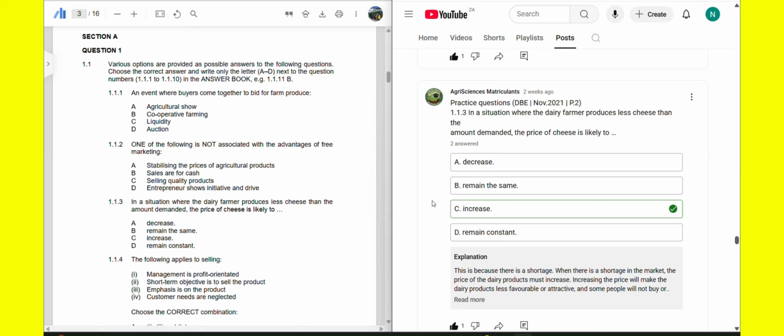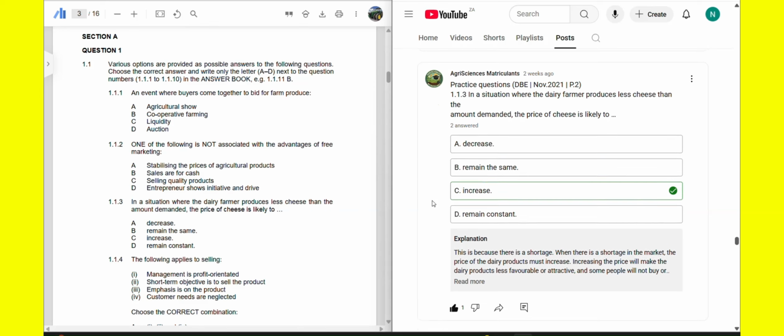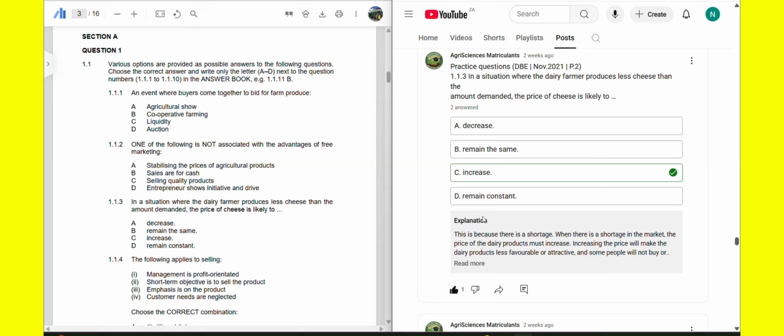And option D, remain constant. The price of cheese is likely to remain constant, remain the same. No, that's not what we want. That's wrong. So that means we take option C, increase. This is because there is a shortage. Okay, when there is a shortage in the market, the price of the dairy products must increase.